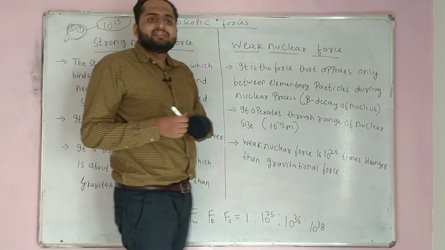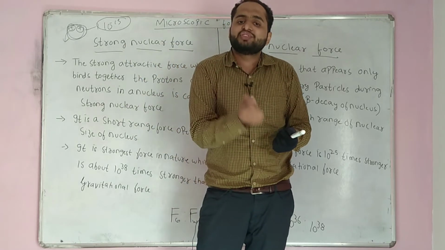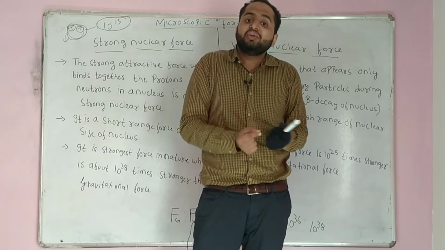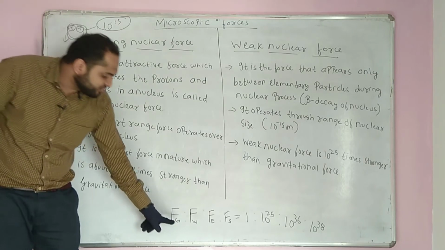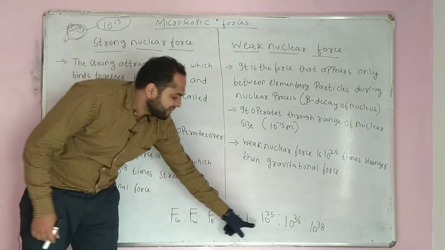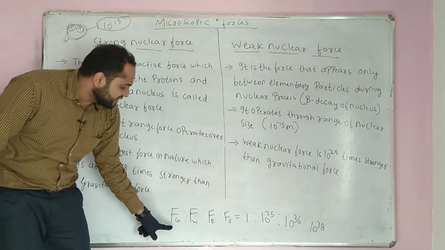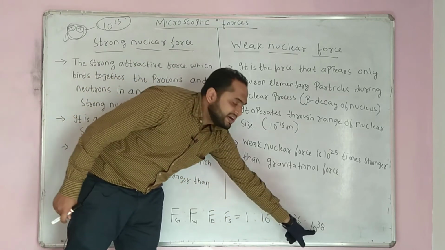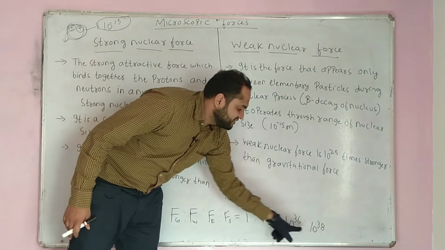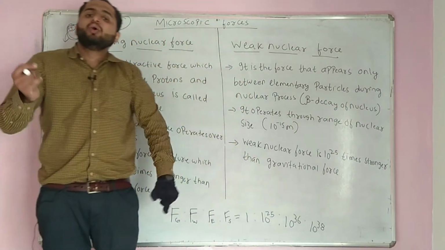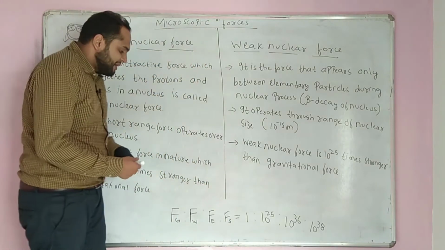Now, generally it comes in exams: how many times the electromagnetic force is stronger than gravitational force, how many times the weak nuclear force is stronger than gravitational force, how many times the strong nuclear force is stronger than the electromagnetic force. So you have to remember these ratios. Gravitational force and weak nuclear force, 10 to the power 25. Gravitational force and electrostatic force, 10 to the power 36 times. Gravitational force and strong nuclear force, 10 to the power 38 times. Electrostatic force and strong nuclear force, 100 times. 10 to the power 38 over 10 to the power 36 is 10 to the power 2, that is 100 times stronger than electromagnetic force. Right? So you have to remember these ratios.